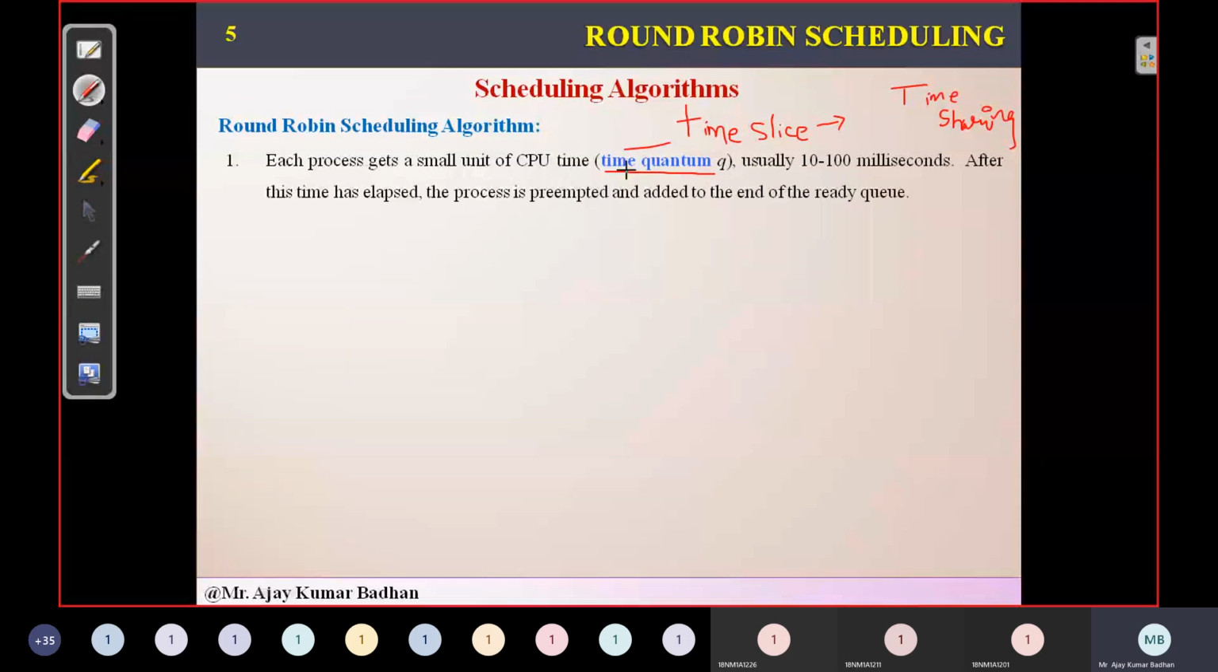So here we use a term called time quantum. This is also called a time slice. This is a small portion of time which will be allocated, that is, given to the CPU, to the processes which can execute for a certain amount of time. Usually it is something like 10 to 100 milliseconds. It means the value of Q may be 10 milliseconds, it may be 11, and so on up to 100. In between it can be anything.